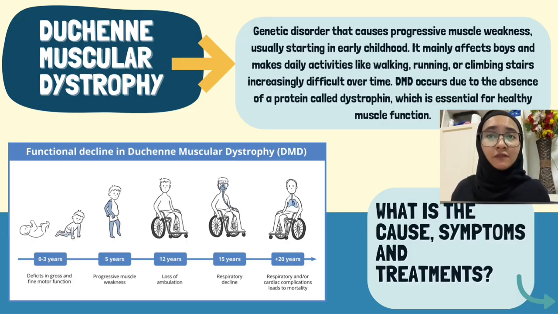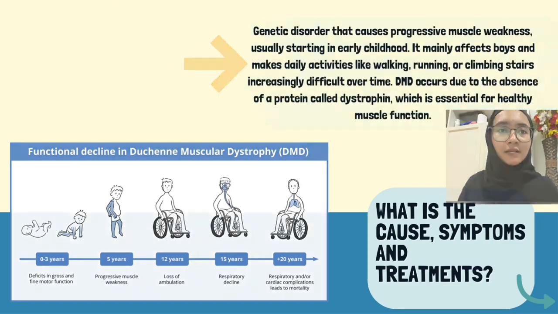And next, at 15 years old, Duchenne muscular dystrophy patients start to have respiratory decline. And when they reach 20 years and above, they start to have respiratory or cardiac complications that lead to mortality. Studies show that DMD patients have an average lifespan of 16 years old, due to their lungs collapsing at 15 years old because of respiratory decline.